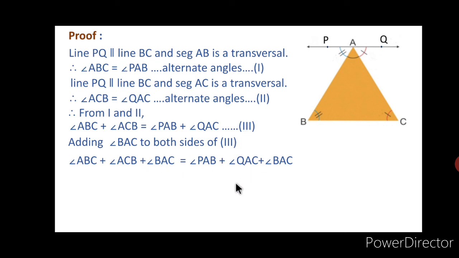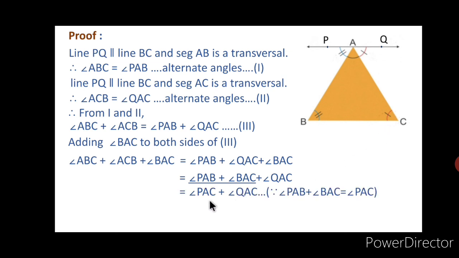Then, angle PAB plus angle BAC plus angle QAC: you can observe here angle PAB and angle BAC form the total angle PAC, and that angle is added to angle QAC.